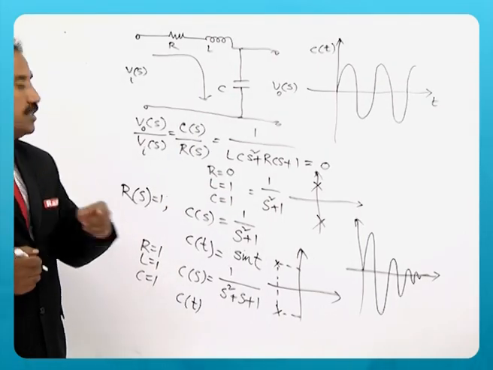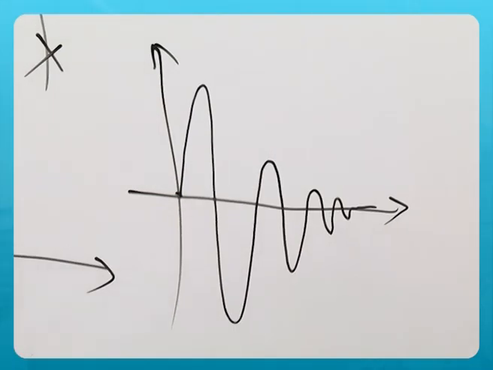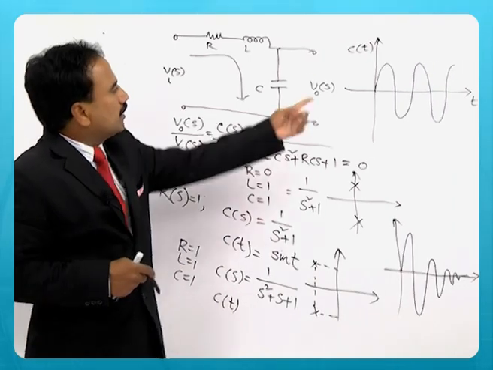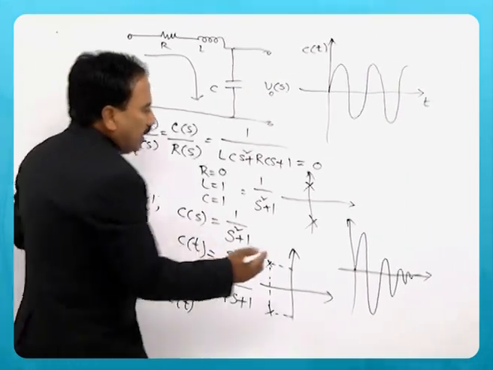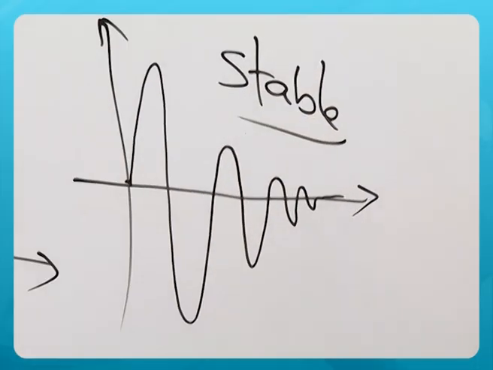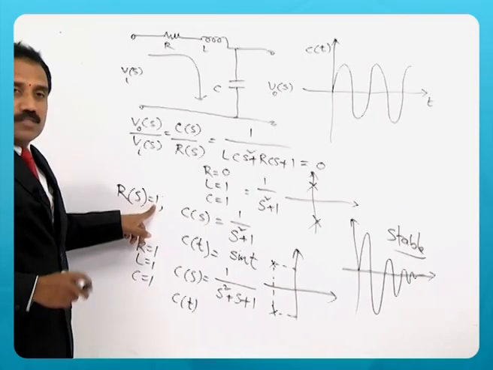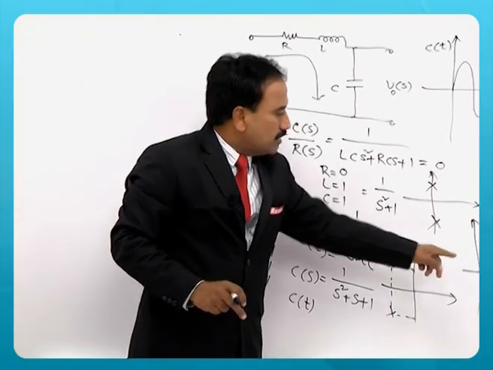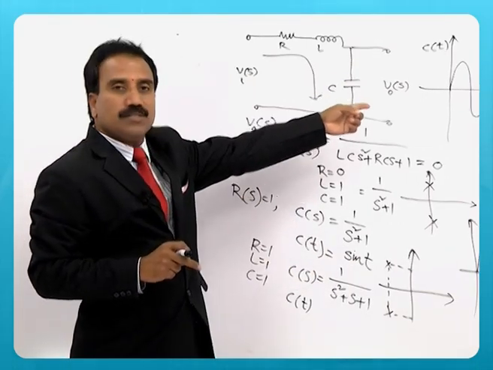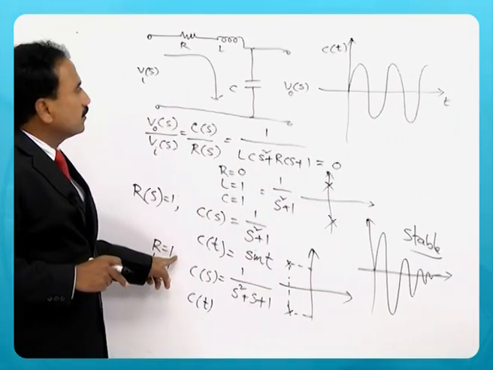With the addition of resistance in the circuit, the oscillations decay exponentially, which is a good sign when compared to this one, and I can say that it is a stable system, meaning the impulse response has decaying oscillations, not sustained oscillations. So, it is a stable system with R equal to 1.